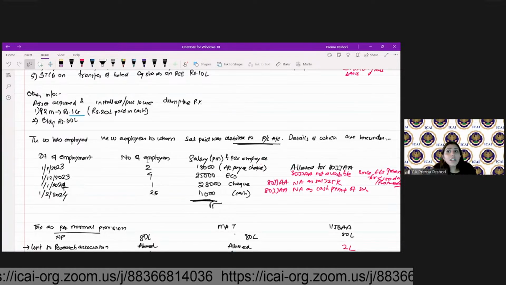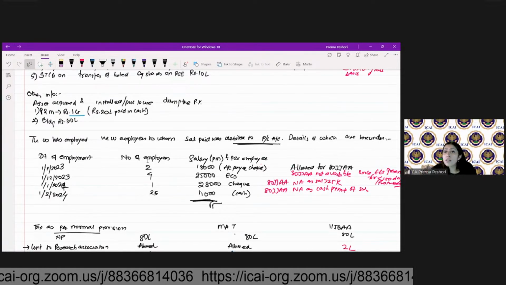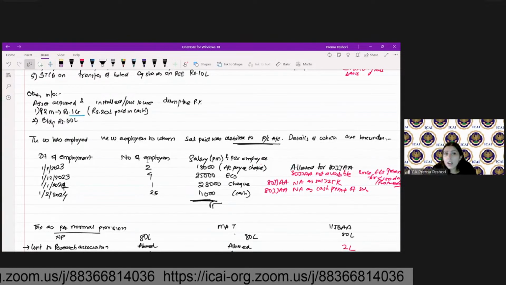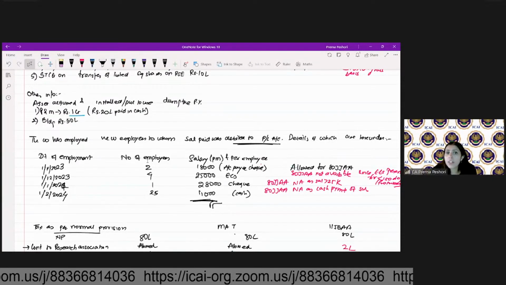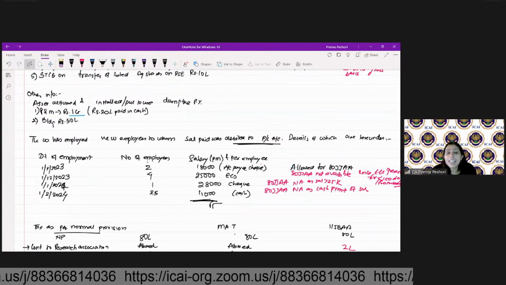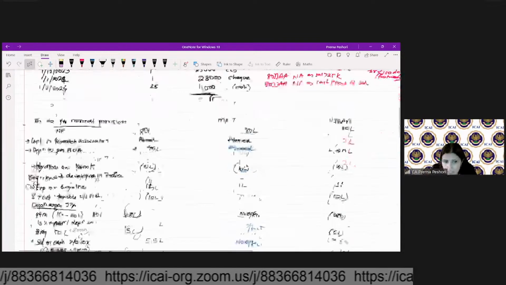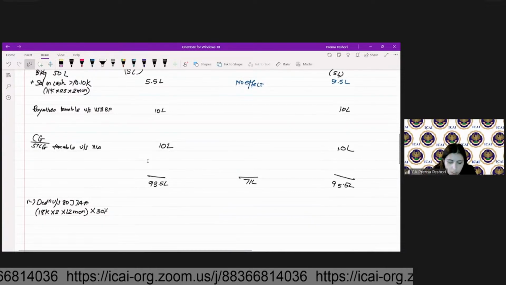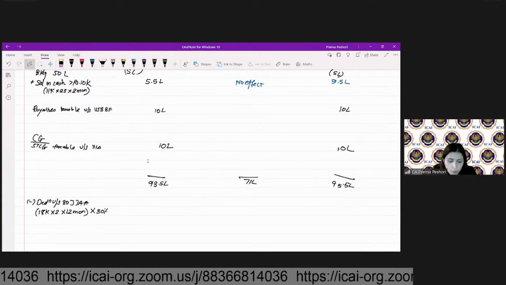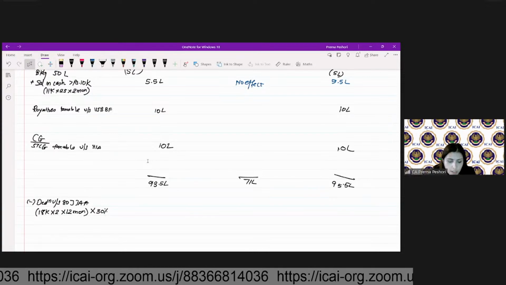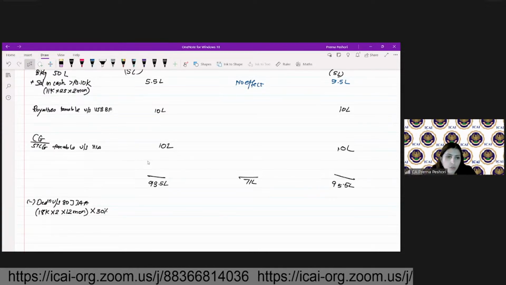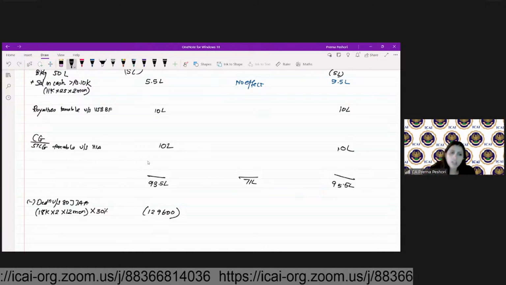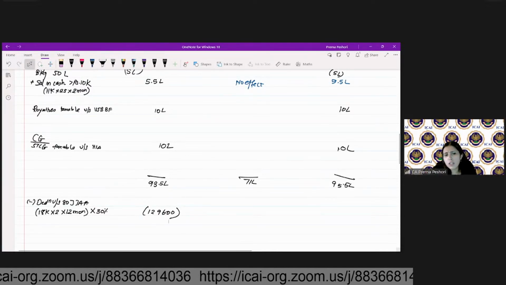So in the last year, the deduction would not have been available because the employees were present for less than 150 days. But in this year, since they have stayed for more than 150 days, we will allow the deduction in this particular year for 12 months. So 18,000 into 2 employees into 12 months into 30% comes to 129,600. Whether you will allow this deduction under MAT also?